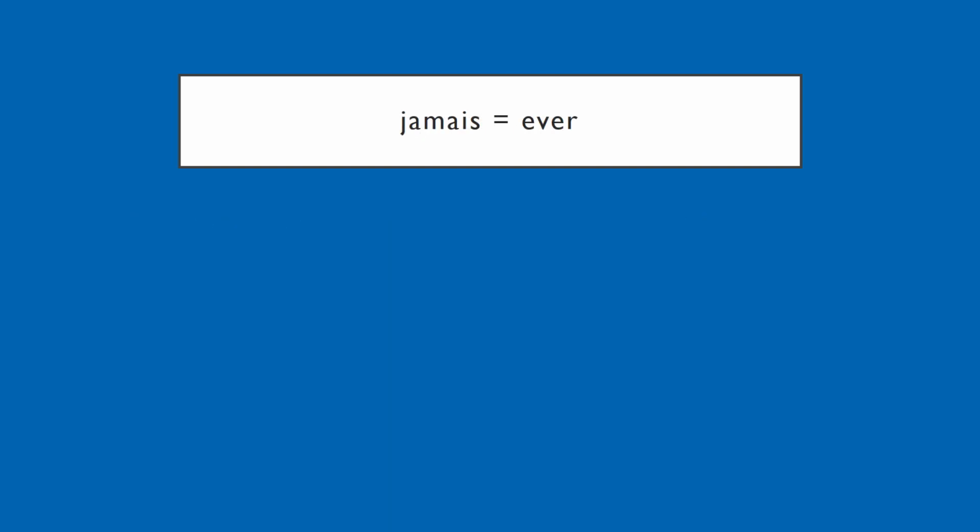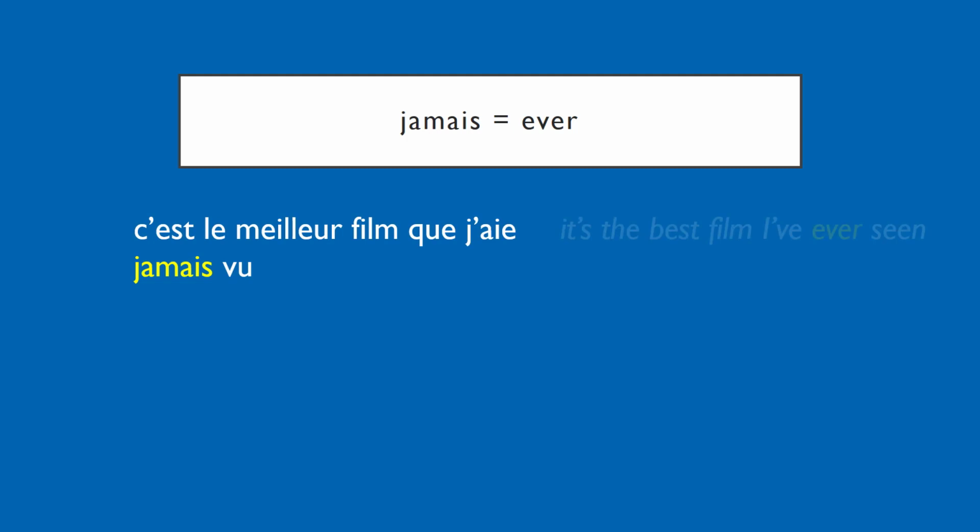Finally, one slightly more advanced thing is that jamais is also the word that the French use for ever. Never and ever in French aren't really any different, except for the fact that jamais means ever when it's not got a ne with it. So for example, you could say, c'est le meilleur film que j'aie jamais vu. That isn't, it's the best film that I've never seen, but the best film that I've ever seen. And notice that there is no ne in sight this time.